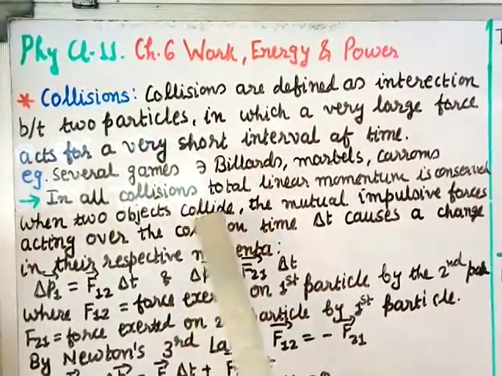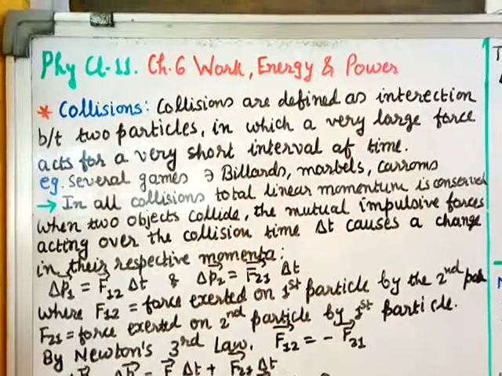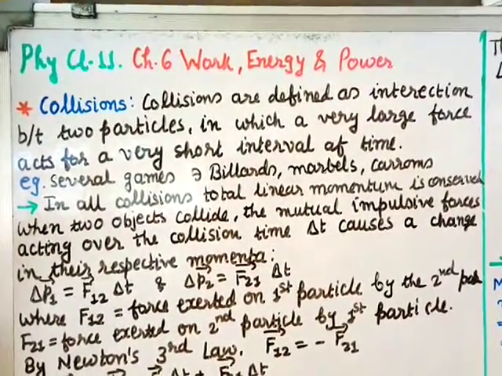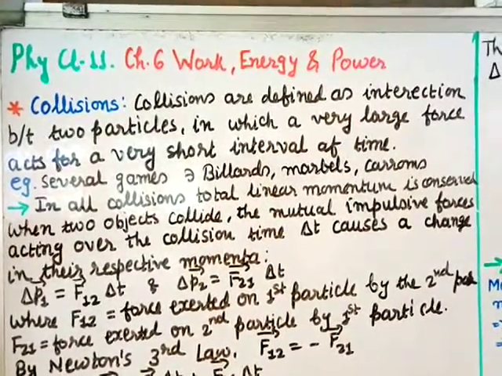In all collisions, total momentum is conserved. Now, when there is a collision, the total momentum is conserved. That means the initial momentum will be equal to the final momentum. The momentum remains the same, or the momentum is conserved.